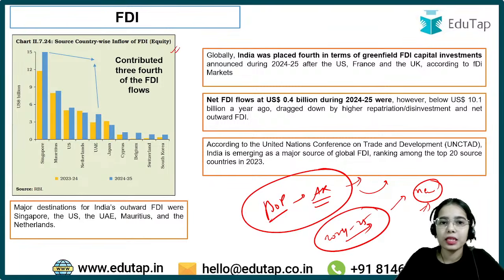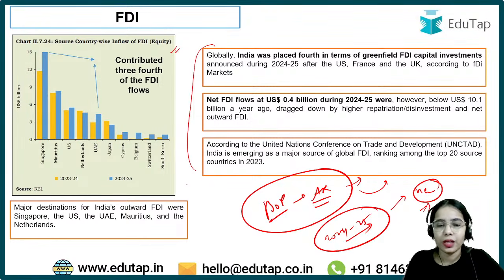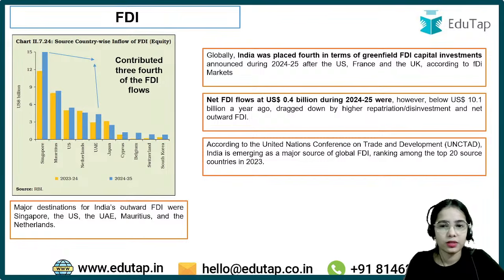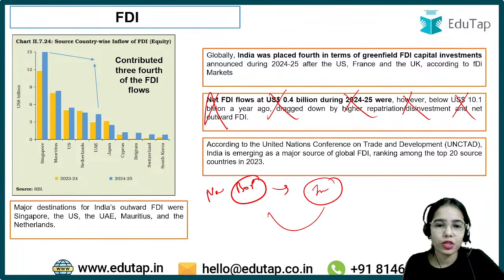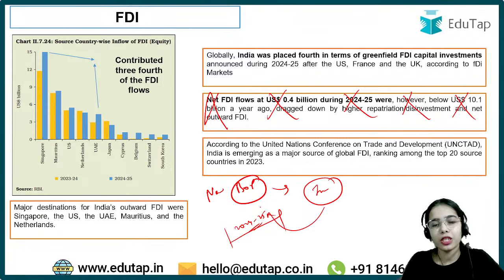But these are certain things that you need to remember because these are also the yearly data. So here, just remember this. You do not need to remember this because this is the old data. The new data has been updated. So this is not something that you need to remember. The new data has been released for the BOP, balance of payment, in June, the yearly data was released for 2024-25. So the annual report data has become obsolete. So remember the new BOP data.